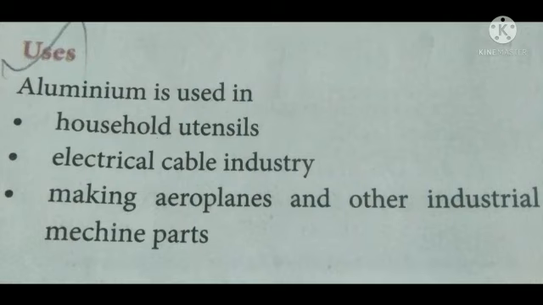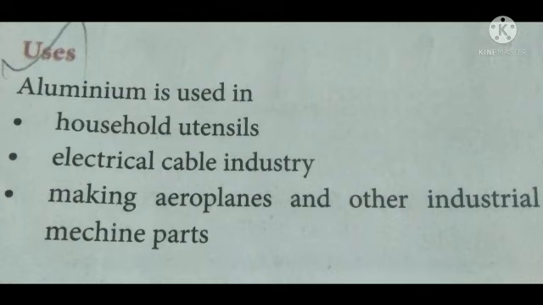Why is aluminium chosen for making the parts of an aeroplane? It has low density, it is a silvery lightweight metal with more strength. It is lightweight, at the same time it has more strength. Since the aeroplane has to lift its body, it should be a lightweight metal. So we choose the aluminium in the alloyed form. The major composition is aluminium, with a little added of other elements such as magnesium, manganese and copper.